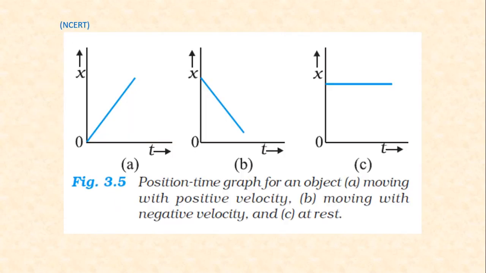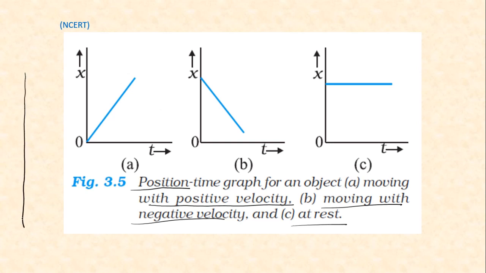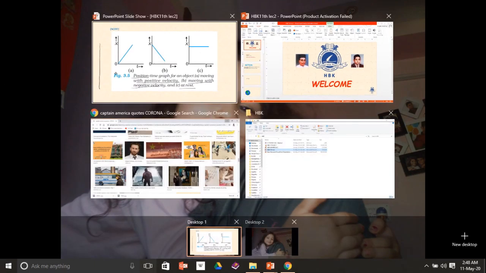So let's see next. The graph of distance versus time, position versus time. A graph for an object moving with positive velocity, another graph for an object moving with negative velocity, and the third one is for rest. So imagine a particle moving along plus x direction.